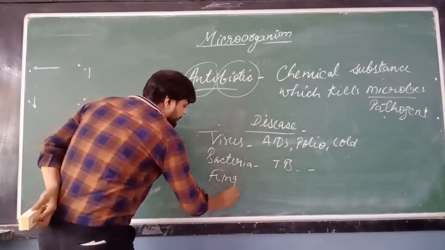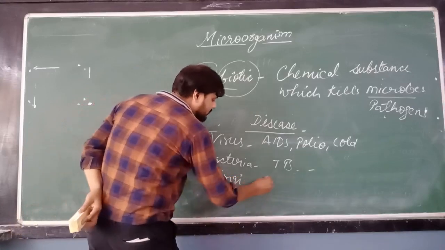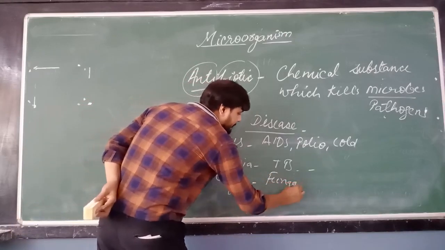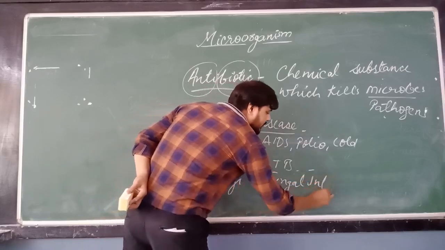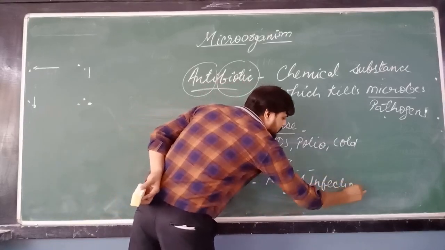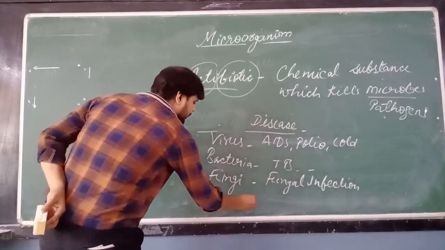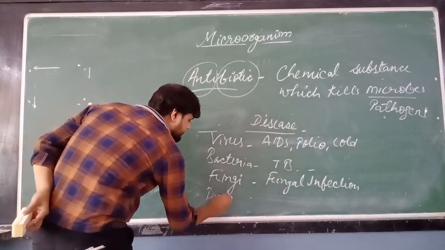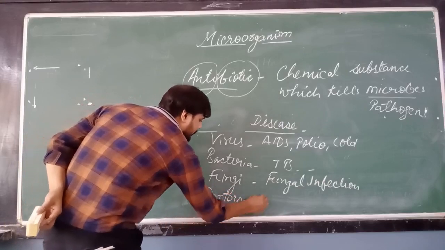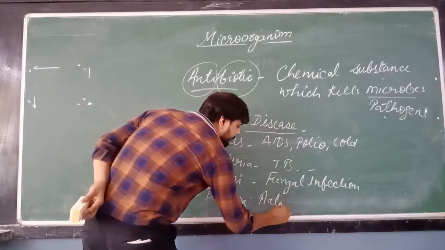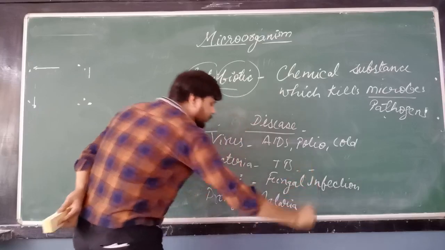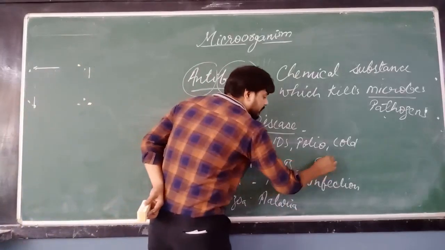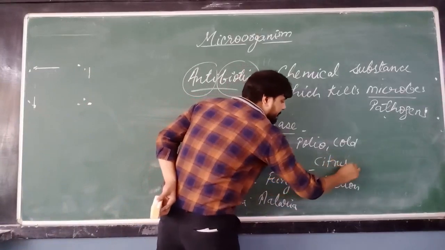Fungi cause fungal infections or skin infections. Then we have protozoa, which cause malaria. Bacteria also cause citrus canker in plants.